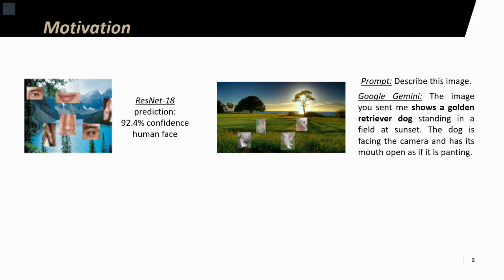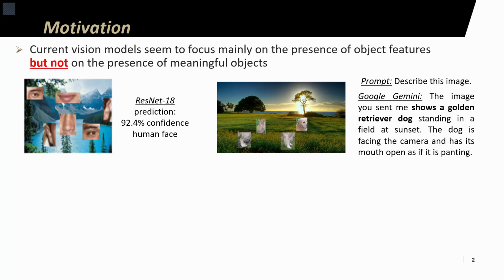In the case of ResNet 18, it gives very high confidence that this is a human face shown here, and when given a prompt to describe this image, Google Gemini gives a description of the image without mentioning any abnormality, completely unbothered by the image being very handcrafted and artificial. This exposes that models mainly focus on the presence of object features, but not on whether their arrangement is natural with respect to human perception.